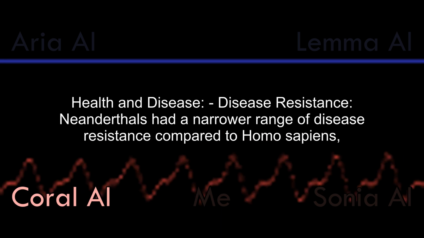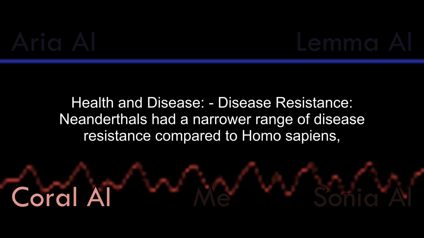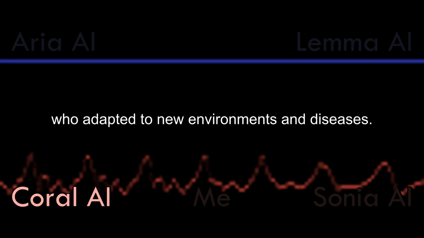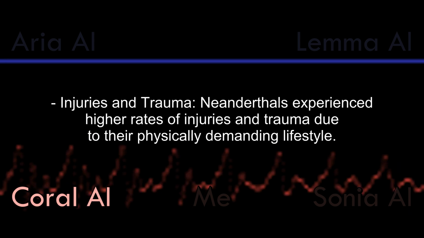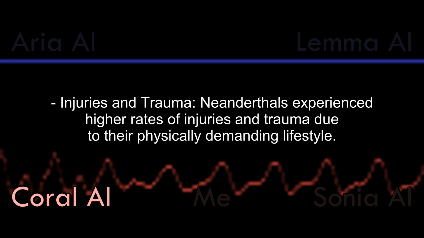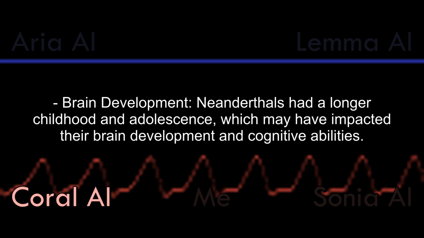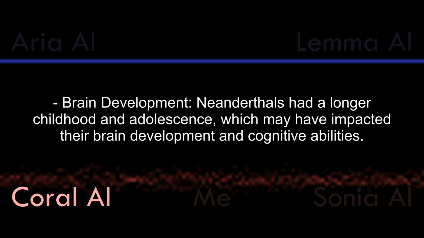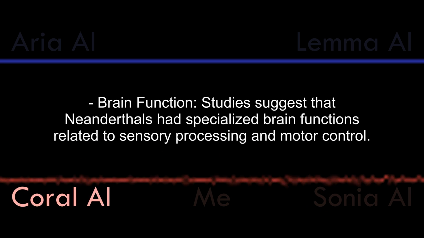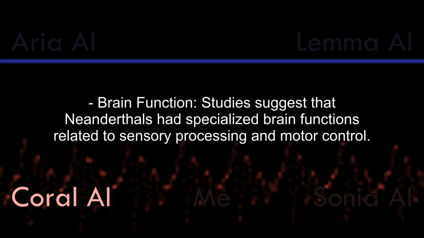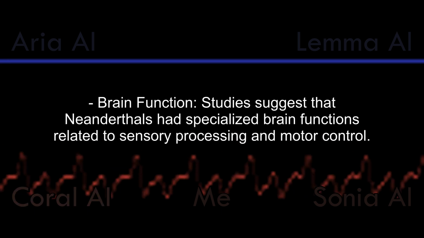Health and disease. Disease resistance. Neanderthals had a narrower range of disease resistance compared to Homo sapiens, who adapted to new environments and diseases. Injuries and trauma. Neanderthals experienced higher rates of injuries and trauma due to their physically demanding lifestyle. Brain development and function. Brain development. Neanderthals had a longer childhood and adolescence, which may have impacted their brain development and cognitive abilities. Brain function. Studies suggest that Neanderthals had specialized brain functions related to sensory processing and motor control.